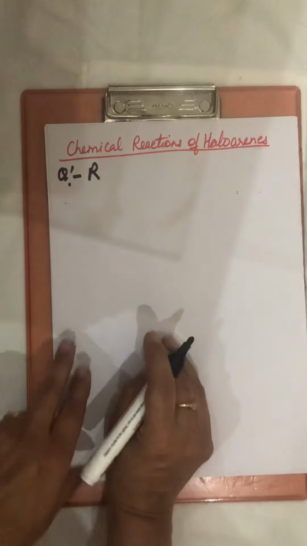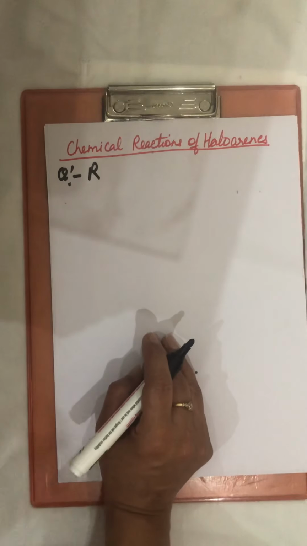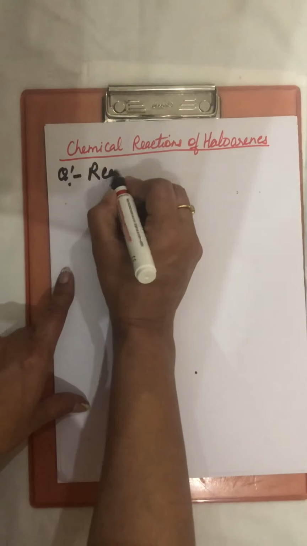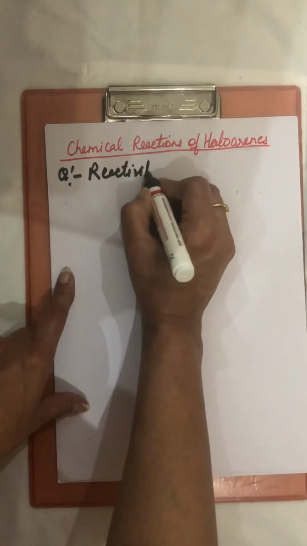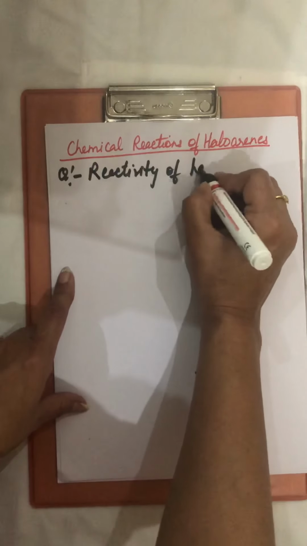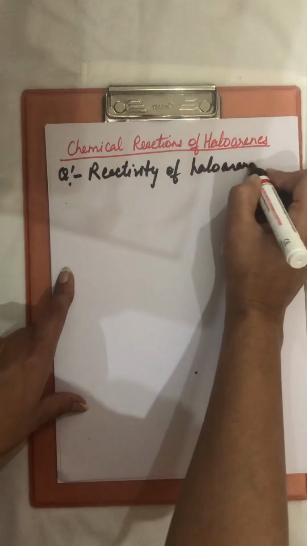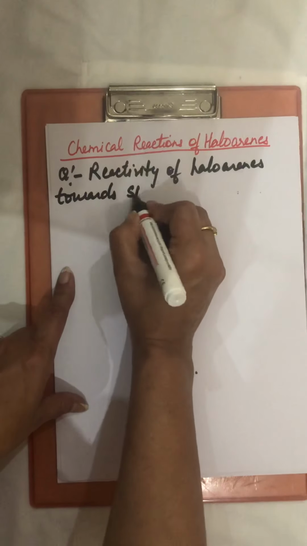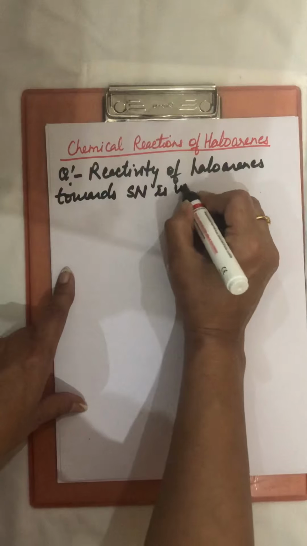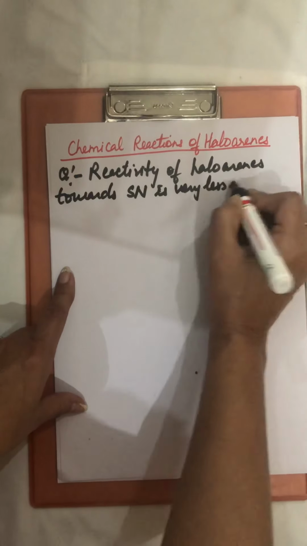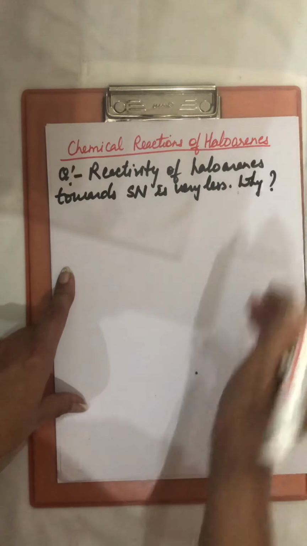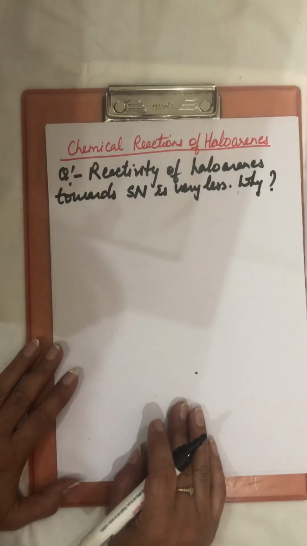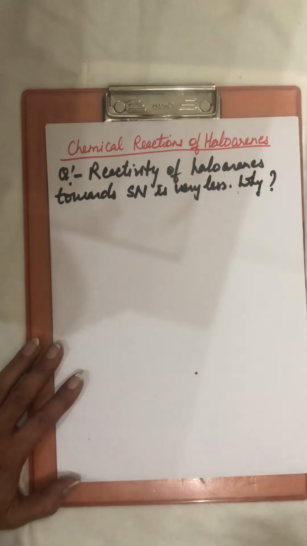Since haloalkanes, we have done, undergo nucleophilic substitution reactions, haloarenes' reactivity towards nucleophilic substitution reactions is very less. So the question is why? Why is the reactivity of haloarenes towards nucleophilic substitution reactions very less?